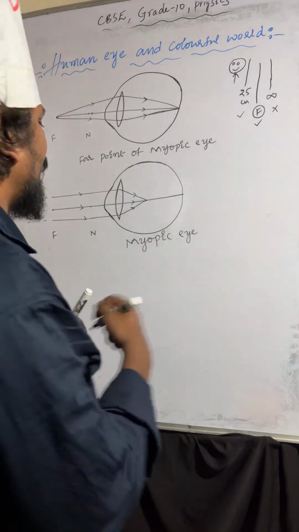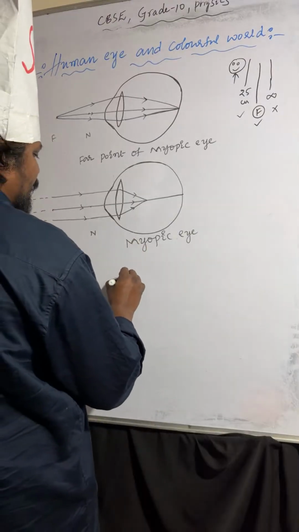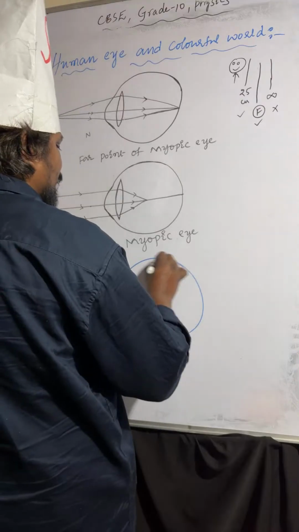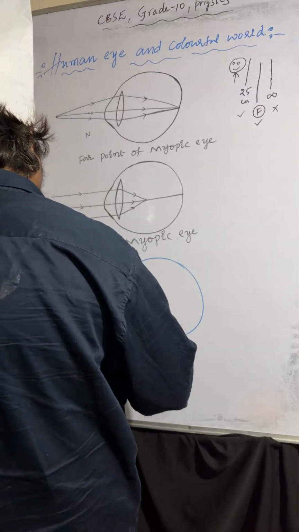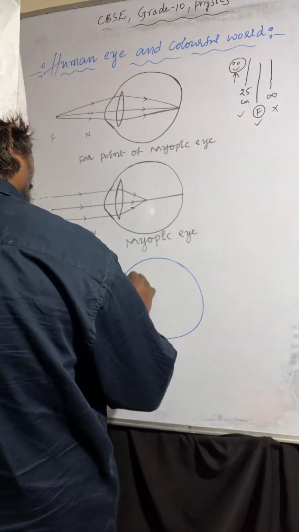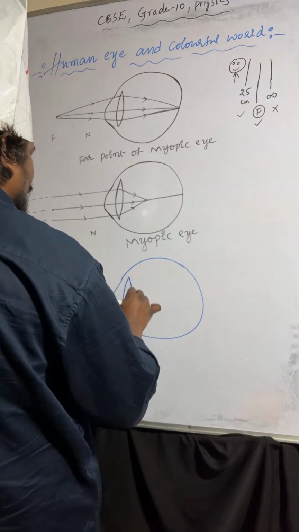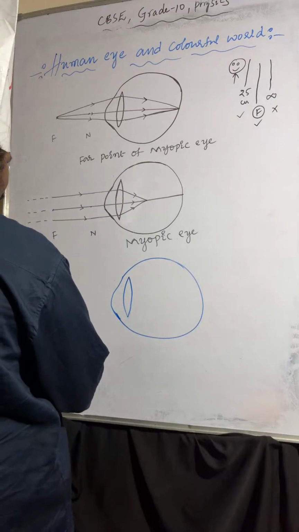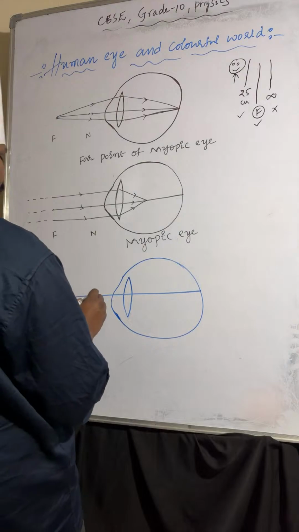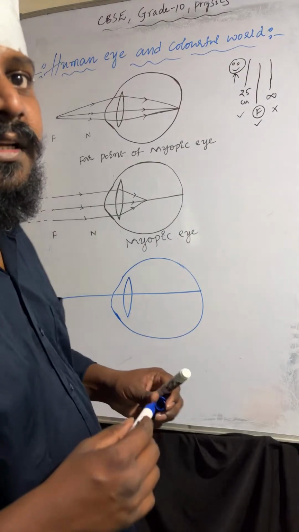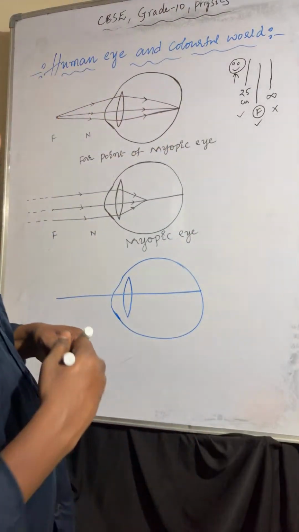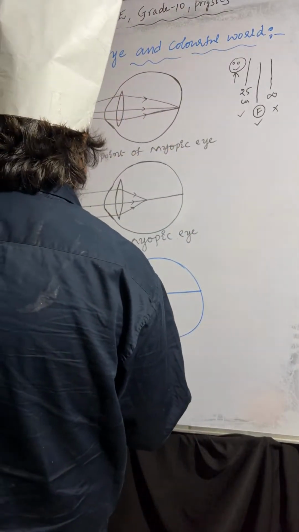Coming to the correction part, if the light rays are coming from infinity, so I am taking like this. You can observe here. This is a convex lens. So which lens will we use to correct the defect of myopia?